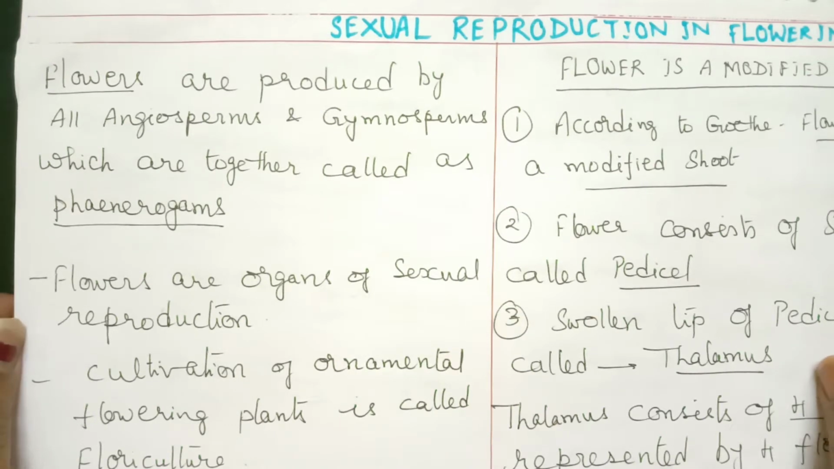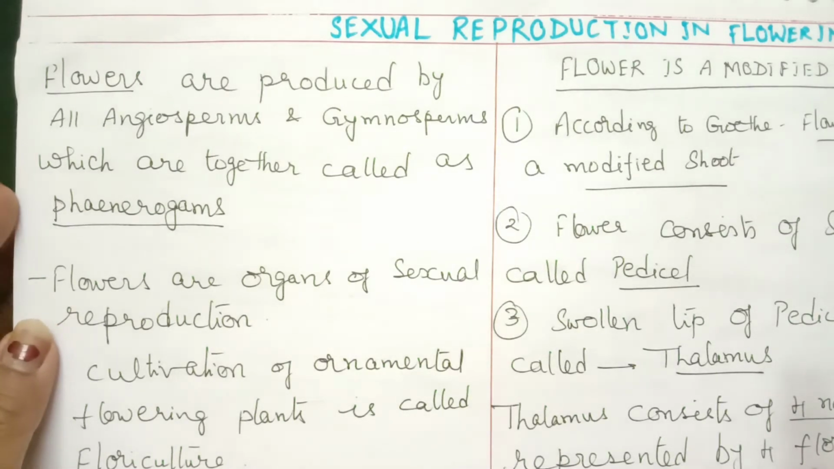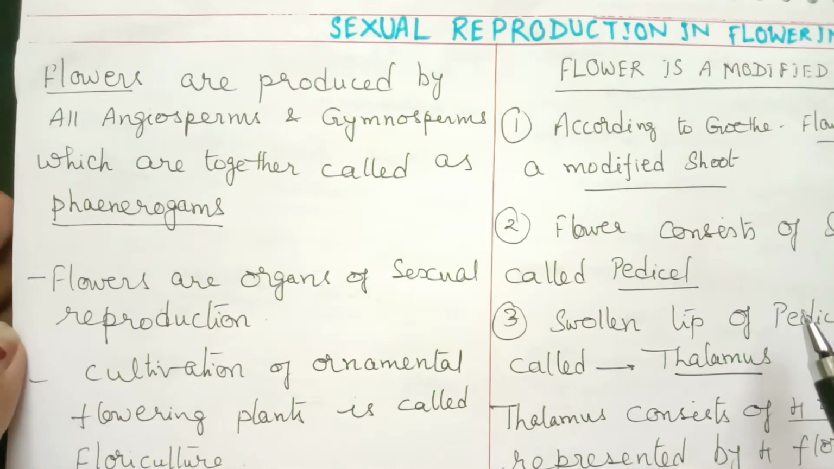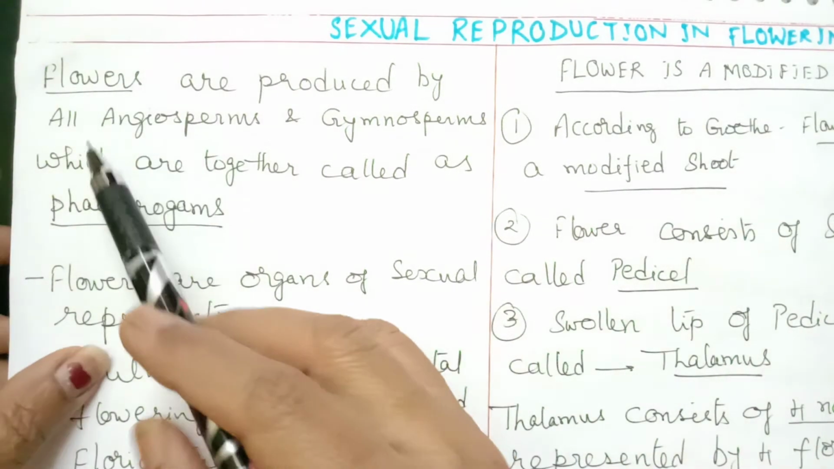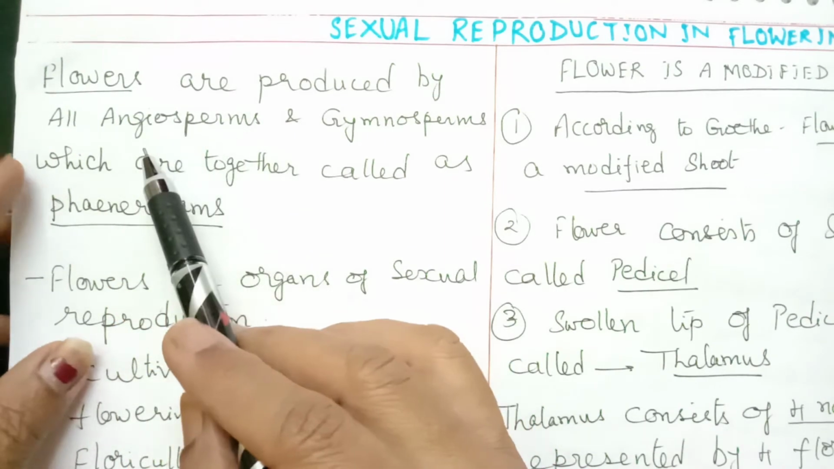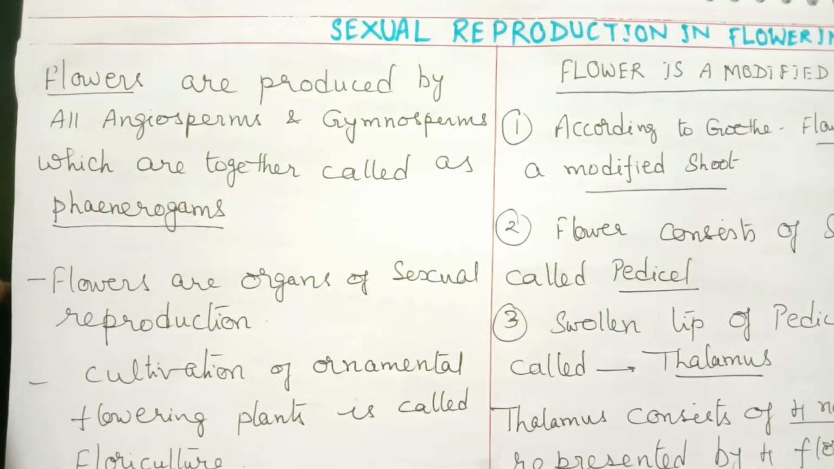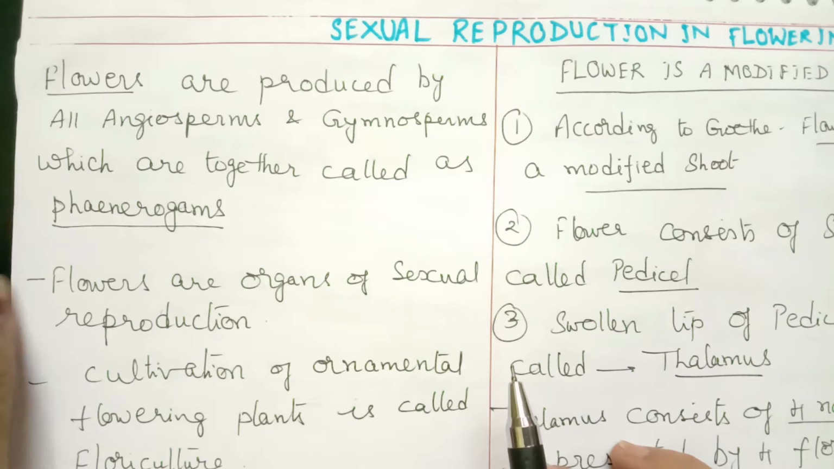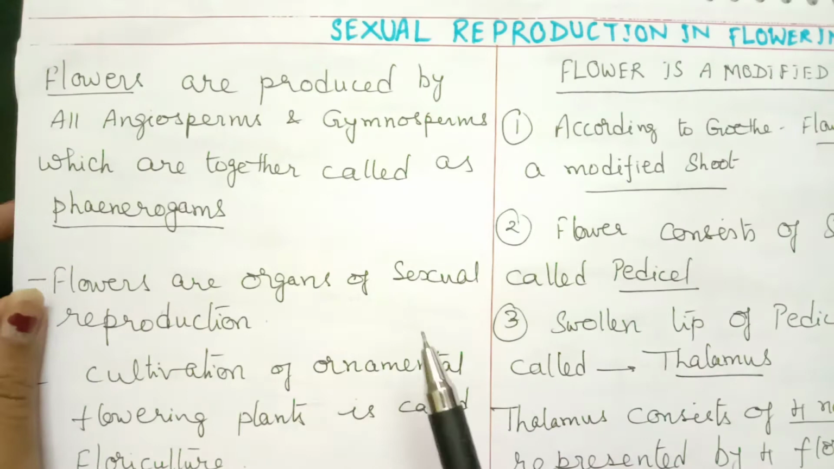So my dear children, let us start with the topic, sexual reproduction in flowering plants. In this session, I'll be discussing the introduction about the flower and a few other very important points. So let us start with this: flowers are produced by all angiosperms and gymnosperms, which are together called phanerogams. The term phanerogam is used for flowering plants. Flowering plants will include both angiosperms and gymnosperms.